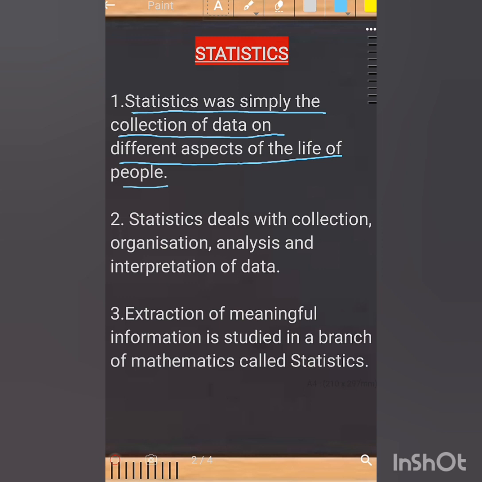Our central government maintains records of these people, and you may be aware of Aadhaar cards. These Aadhaar cards are nothing but the data of the people, collected by the government. Those records are used by experts to make welfare programs. Those experts use the study of statistics to design those welfare programs. So this chapter has huge weightage in our real life.